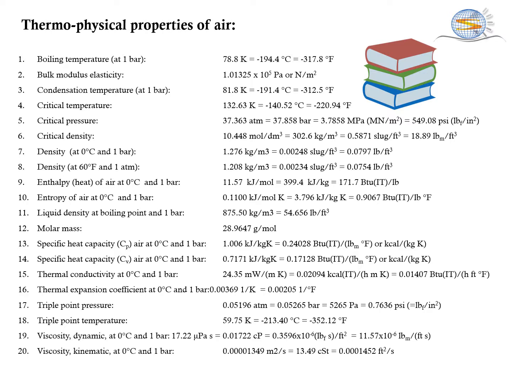Boiling temperature, bulk modulus elasticity, condensation temperature, critical pressure, critical density, density, density at 60 degree Fahrenheit, enthalpy, entropy at 0 degree centigrade, liquid density at boiling point, molar mass, specific heat at 0 degree centigrade at 1 bar, specific heat capacity of air at 0 degree centigrade at 1 bar, thermal conductivity at 0 degree centigrade, thermal expansion coefficient at 0 degree centigrade, triple point pressure, triple point temperature, viscosity, viscosity kinematic at 0 degree centigrade and 1 bar.